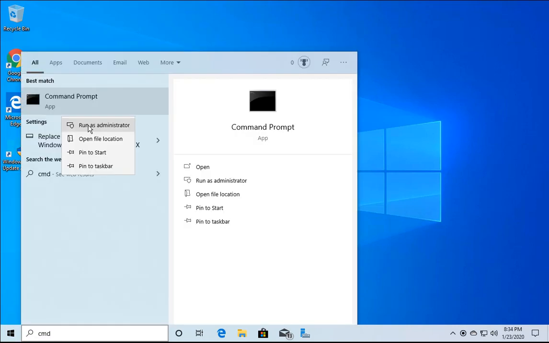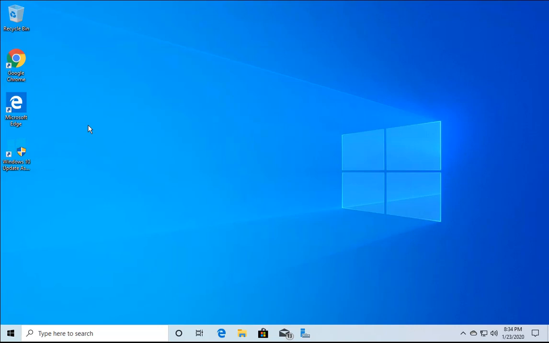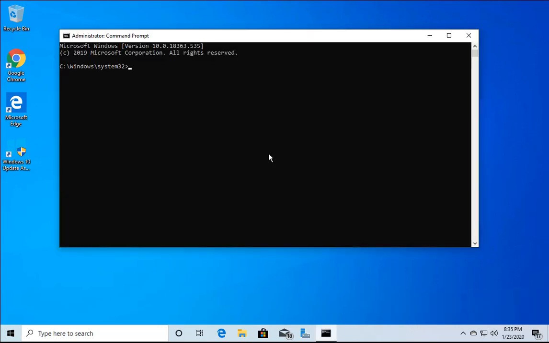So type CMD in the search box and then right click on the command prompt and then click on run as administrator. It will open the command prompt with administrative privileges, and then type the command that I am going to give you in this video. Once you open the command prompt with the administrative rights, you have to type the command and then press enter.